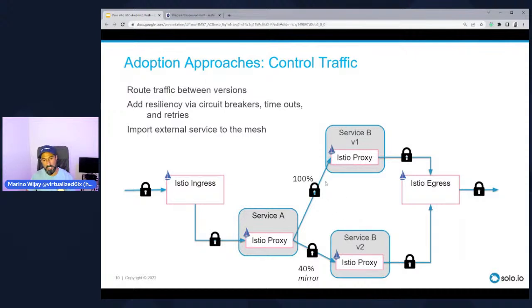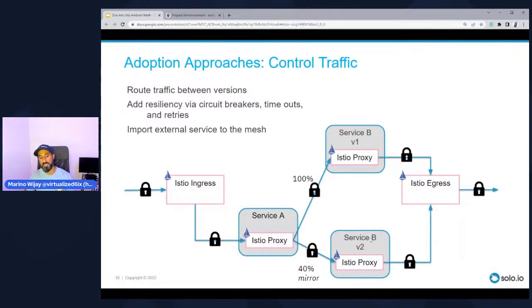There's also the element of canary releasing and dark launches. Now, I may want to send 100% of my traffic to V1 and then only 0% to V2. This is a dark launch, so it's up and online, but it's not receiving any traffic.